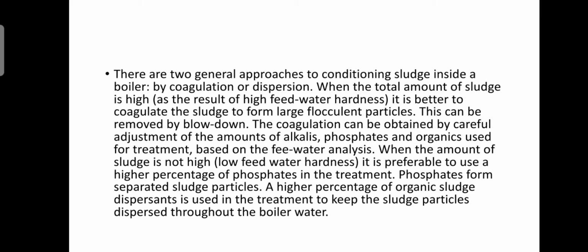The coagulation can be obtained by careful adjustment of the amounts of alkalis, phosphates, and organics used for treatment based on the feed water analysis. When the amount of sludge is not high, it is preferable to use a higher percentage of phosphates in the treatment. Phosphates form separated sludge particles. A higher percentage of organic sludge dispersants is used in the treatment to keep the sludge particles dispersed throughout the boiler water.